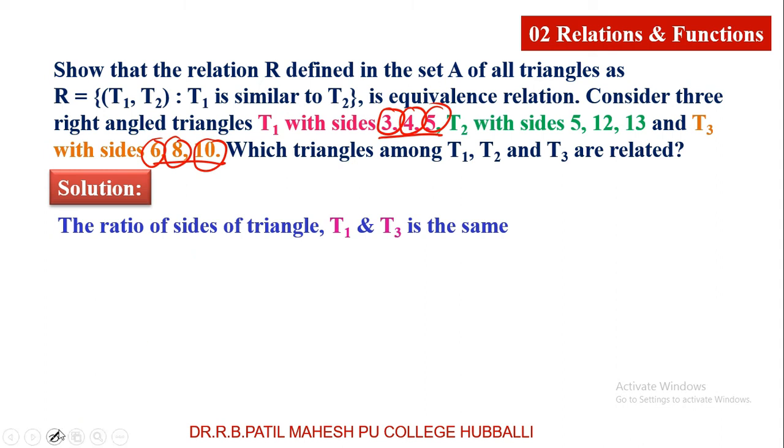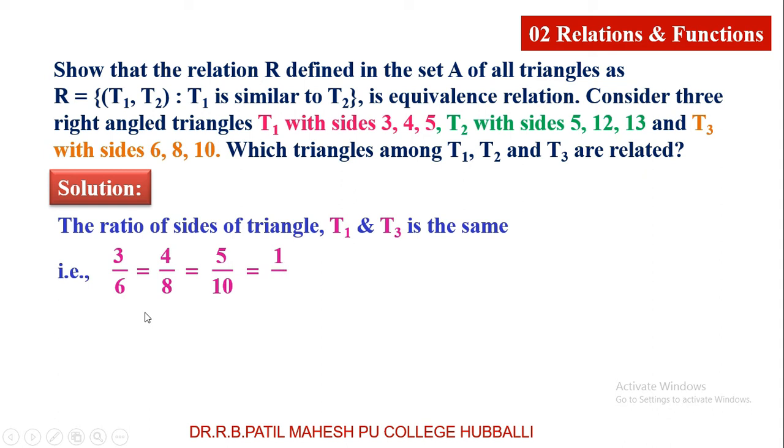Only the thing is they are in the ratio. What is the ratio between them? That you can see here. Ratio between 3 and 6, ratio between 4 and 8, the ratio between 5 and 10 are equal to 1 by 2. You can check 3 by 6, 4 by 8, 5 by 10 are equal to 1 by 2.